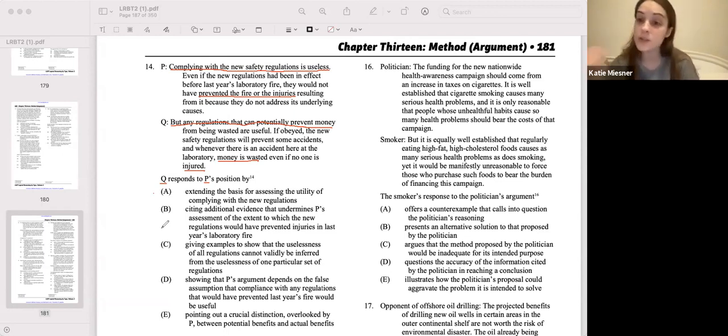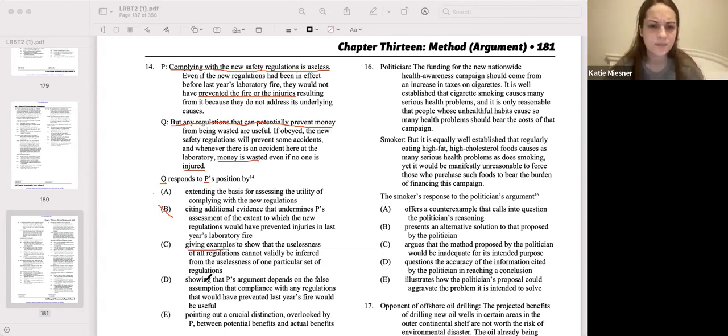B is looking tricky. The first half of it does sound pretty good because Q is bringing in some additional evidence, additional information about the money, but Q does not go against P's idea that the regulations could have prevented injuries. And we have that from our proof. Money's wasted even if no one is injured. So Q isn't doubting that people are getting injured. So B is out.